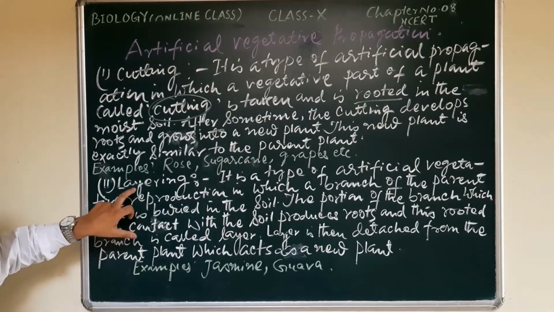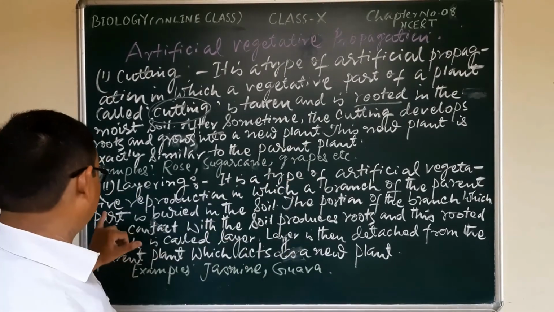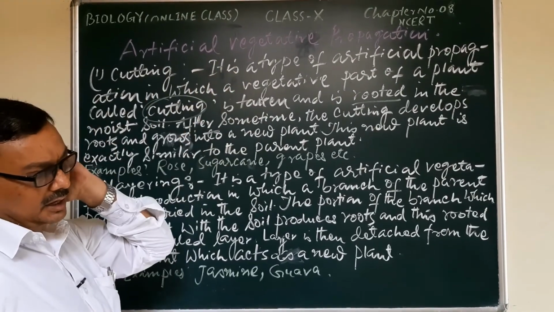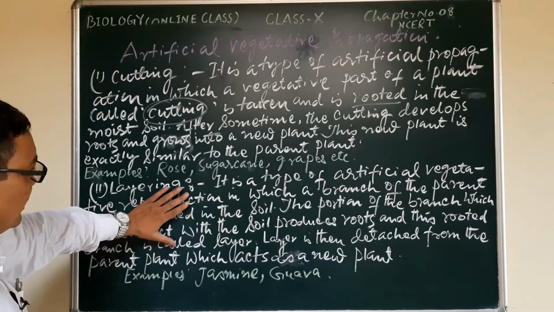The second one is layering. It is a type of artificial vegetative reproduction. This is very common; you use it at home in the garden as well. It is a type of